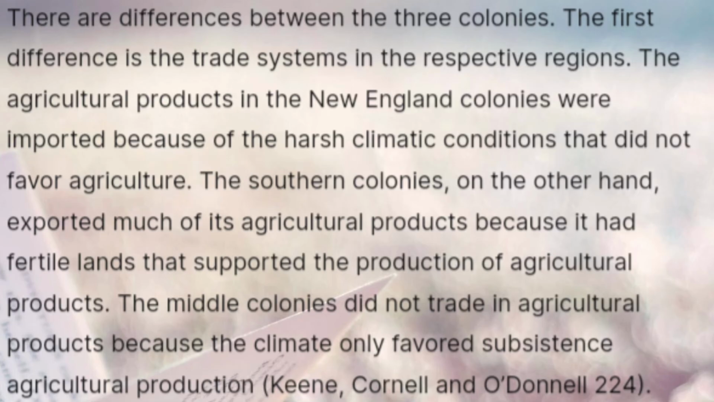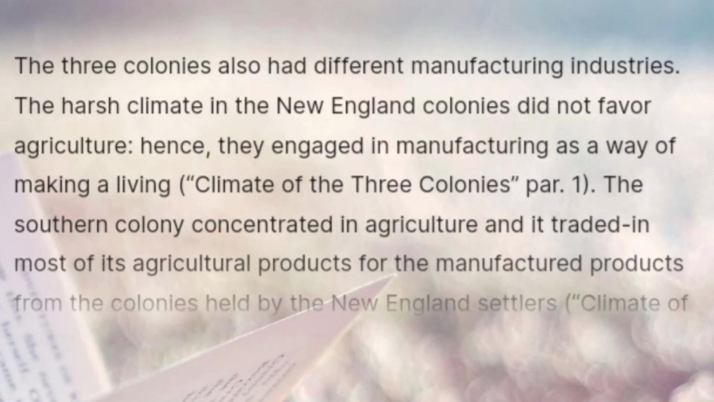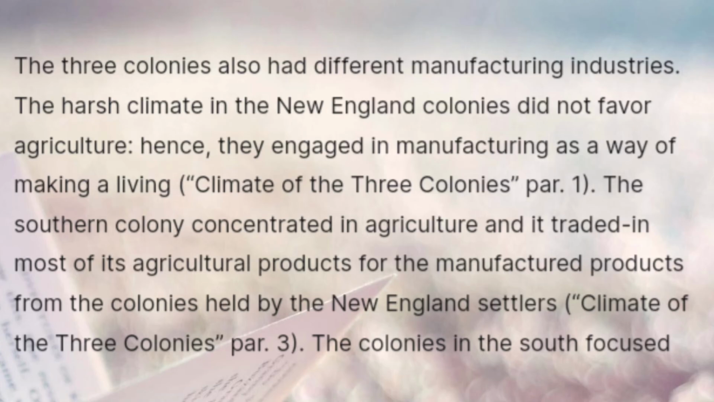The middle colonies did not trade in agricultural products because the climate only favored subsistence agricultural production. Keene, Cornell and O'Donnell 224. The three colonies also had different manufacturing industries. The harsh climate in the New England colonies did not favor agriculture, hence, they engaged in manufacturing as a way of making a living. Climate of the three colonies, par.